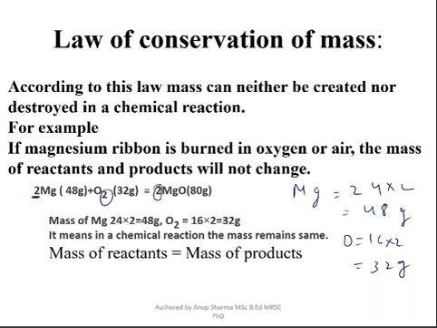So it means in a chemical reaction, the mass remains the same. That means mass can neither be created nor destroyed in a chemical reaction. So mass of reactants equals mass of products. That is the law of conservation of mass. So the law is valid. We can look into other equations.